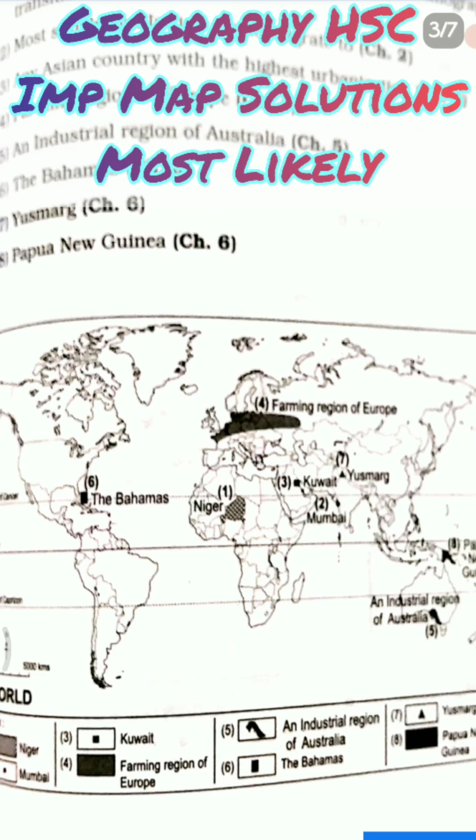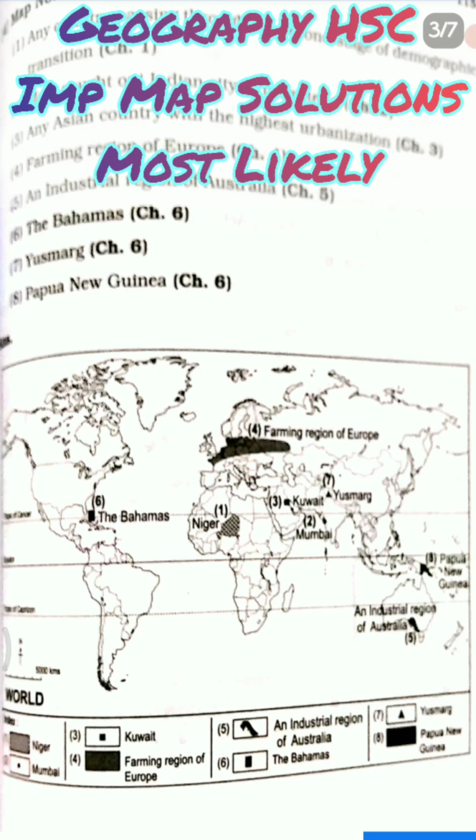Then we have Papua New Guinea. So it's denoted with 8 number. So you can see here it is above Australia. Okay, so this is the next 4th map. Now we'll come across the next map, map number 3.